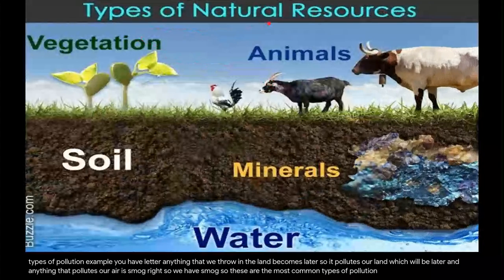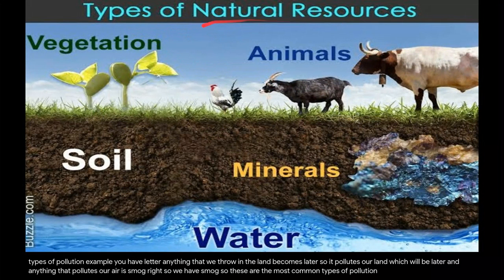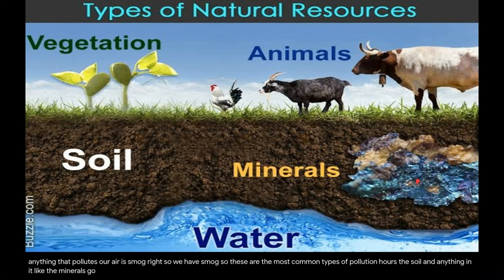Let's go to the types of natural resources. We have natural resources, that means that we don't need to transform them in order to take advantage of them, like vegetation, fruit, vegetables, trees, and anything that can be given by nature. Animals on the land, chicken, goats. In this case, also we have cows, the soil and anything in it, like the minerals, gold, silver, and any other precious metals or gems like rubies, diamonds, whatsoever.